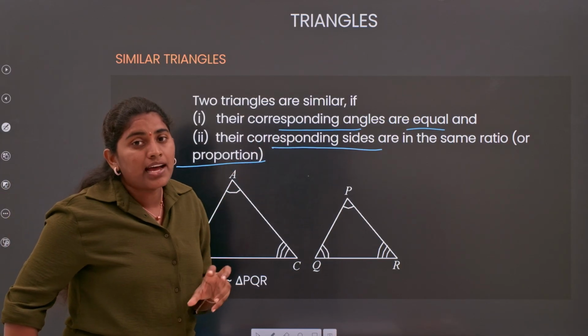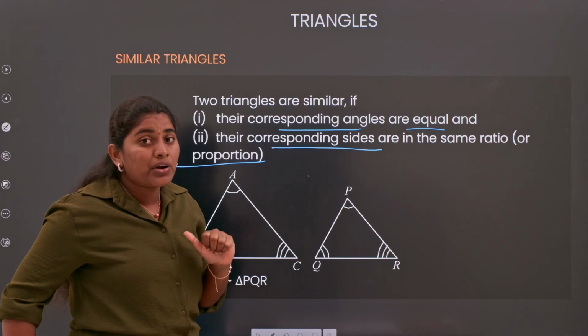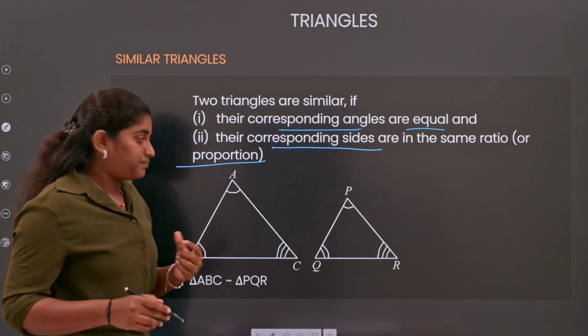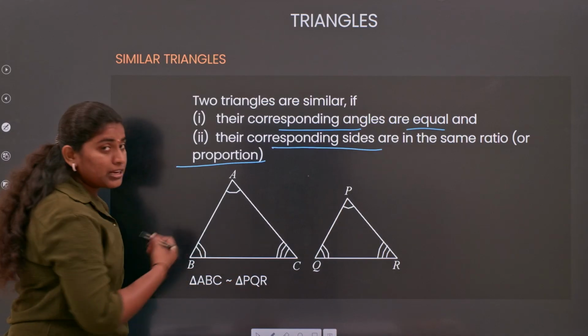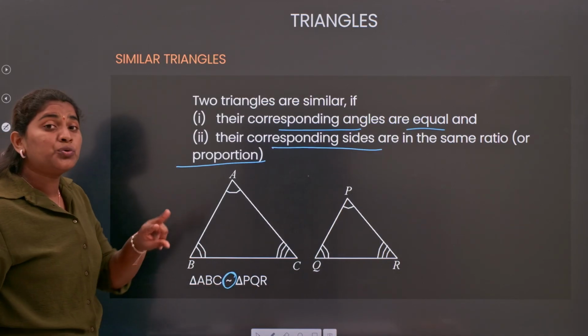Corresponding angles are equal and corresponding sides are in the same ratio. If I say that triangle ABC is similar to triangle PQR, this is the symbol we use to represent that two triangles are similar.